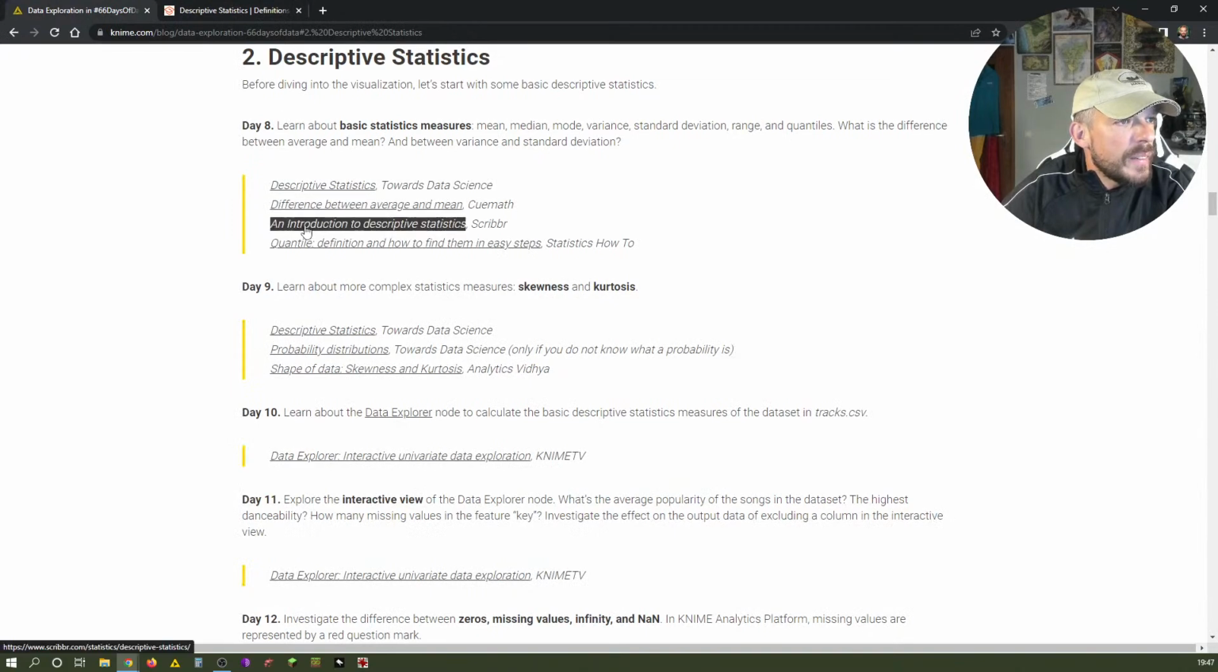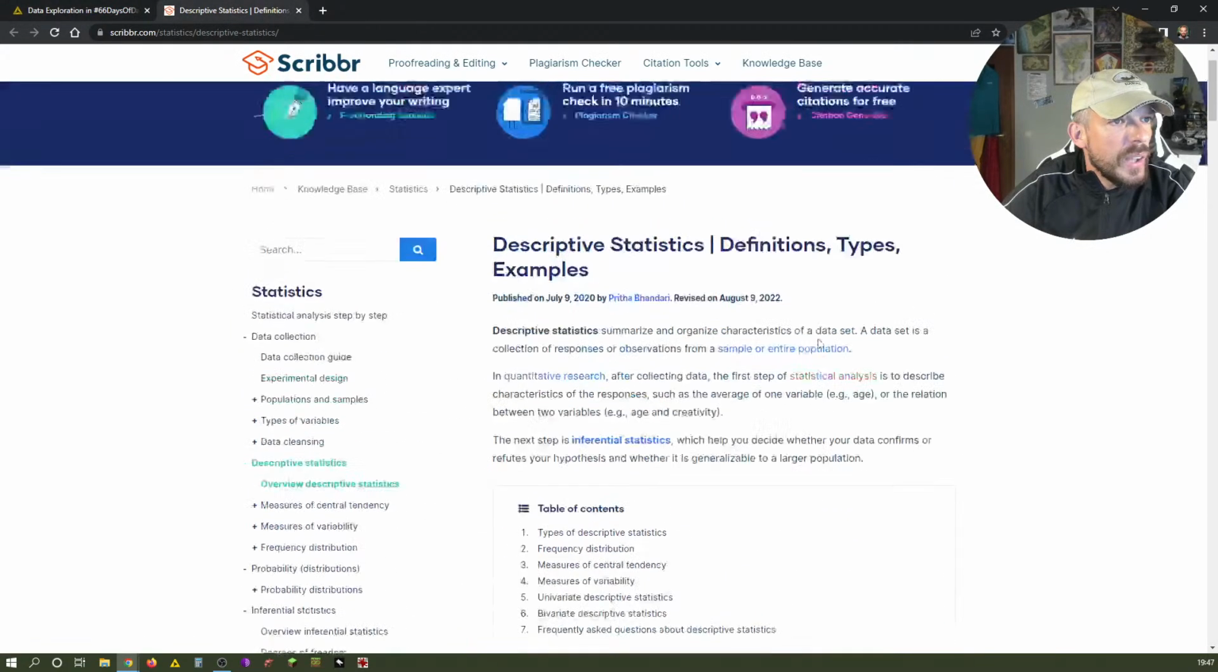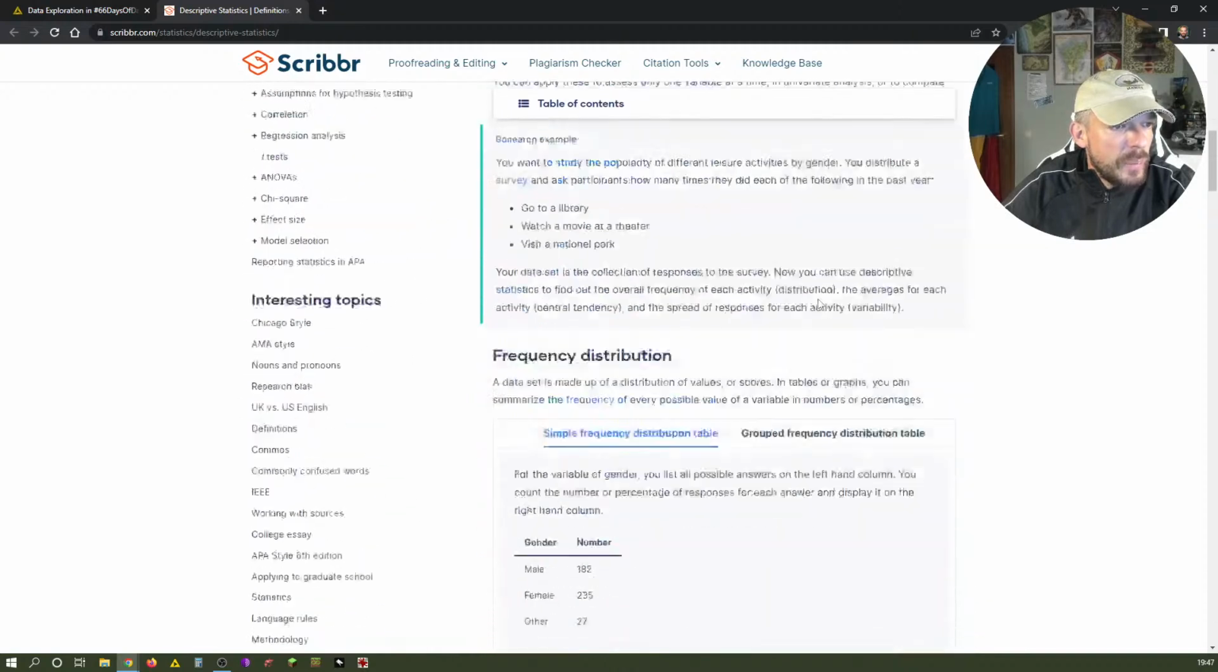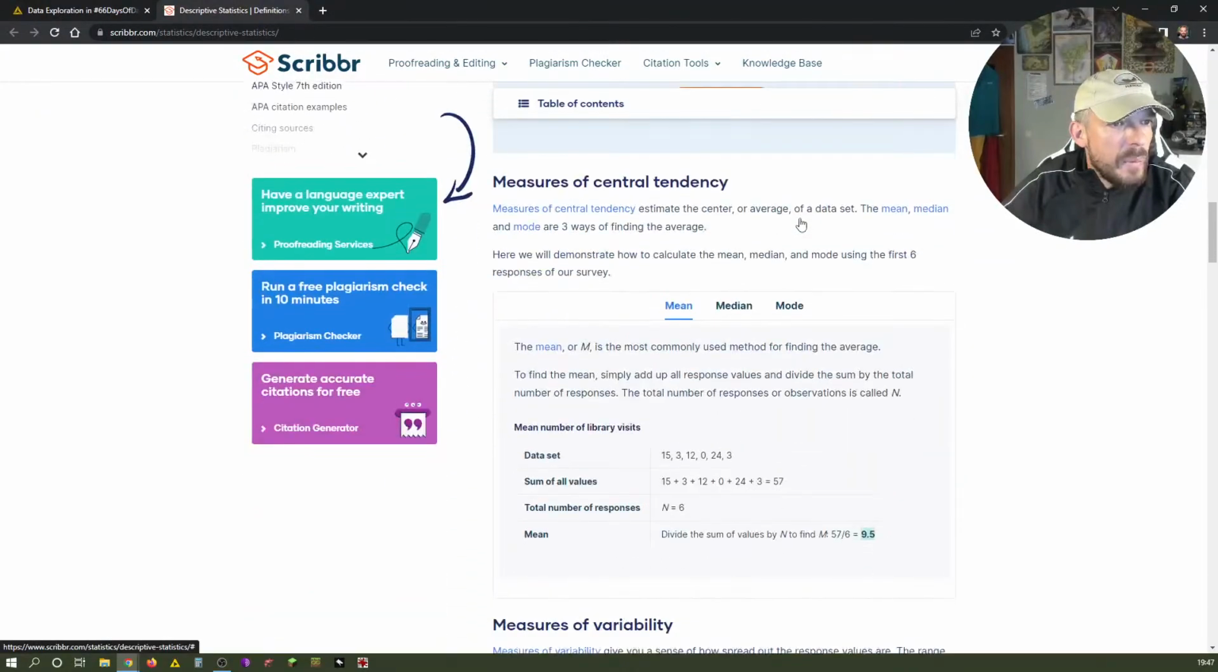It's this descriptive statistics introduction. So I don't want to read all of this aloud with you. I just want to go through the main sections. So basically, what we first want to look at are mean, median, and mode. And what I like about this page here really a lot is that it has some examples here. So mean, or the letter M, is the most commonly used method for finding the average. To find the mean, simply add up all response values and divide the sum by the total number of responses.